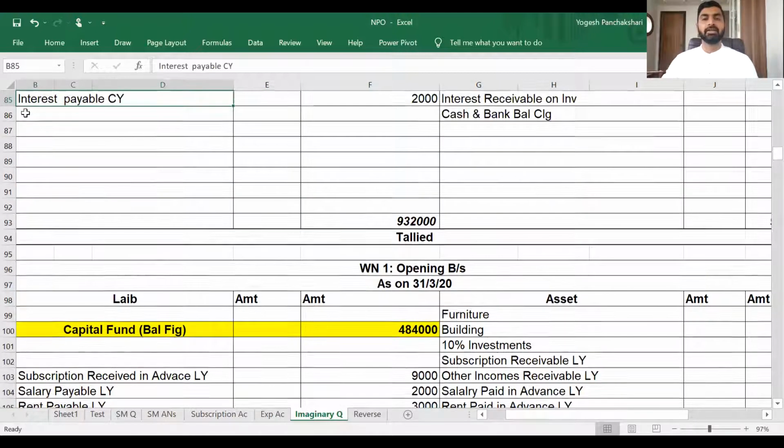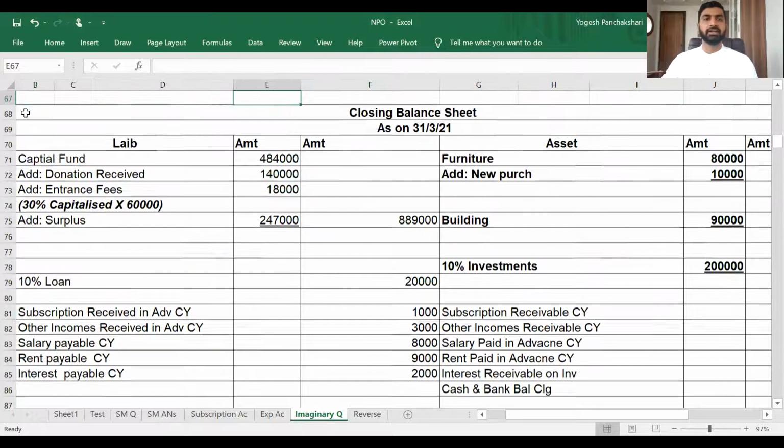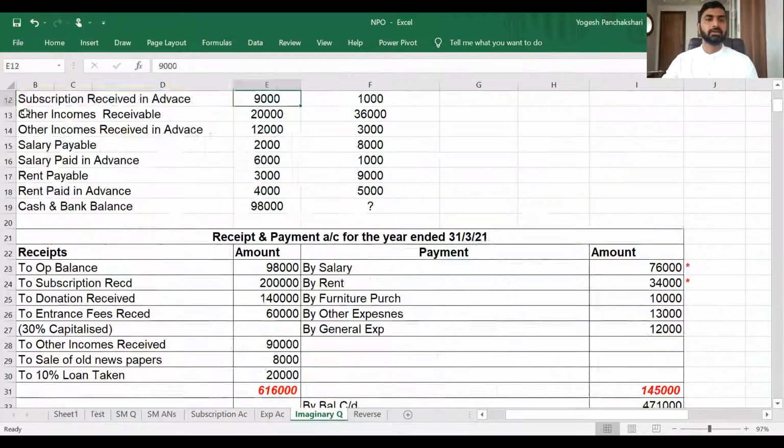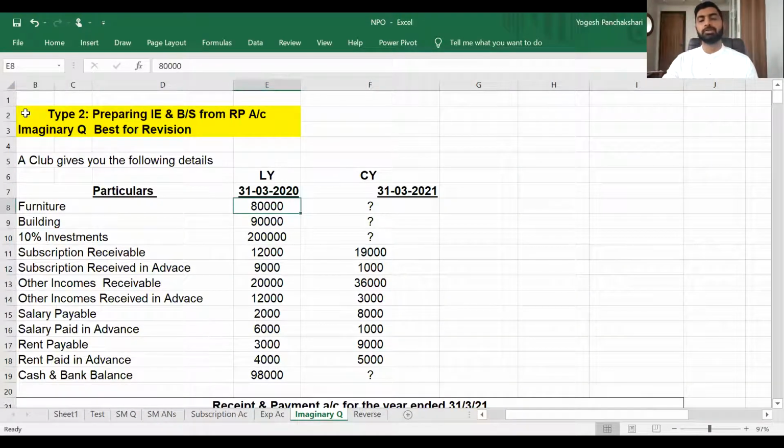Second step, put everything in opening and closing balance sheet. Whatever data we have, you can come here in the question: furniture, opening balance sheet, asset side; building, asset side; investment, asset side; subscription receivable, asset side; received in advance, liability; income receivable, asset; salary payable, liability; salary received in advance, asset; rent payable, liability; cash and bank, asset. Same way, write everything in the closing balance sheet also.